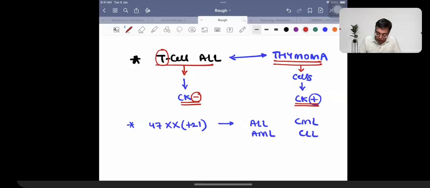No, the thymoma is not going to be seen. Thymoma is going to be a tumor arising from the thymus gland itself. So when you're talking about 47, 47 is an extra chromosome, and that means we are dealing with a patient who's going to be suffering from Down syndrome.